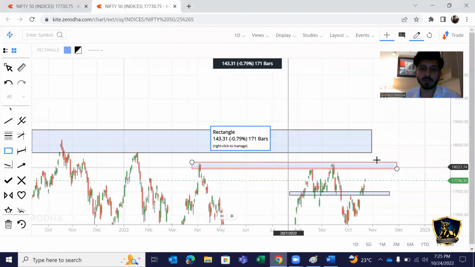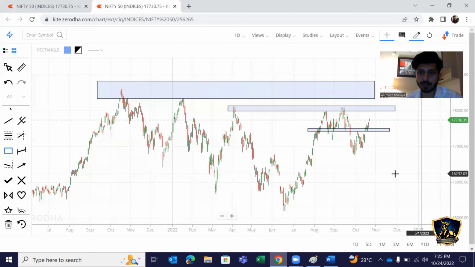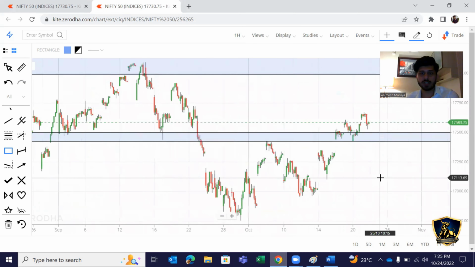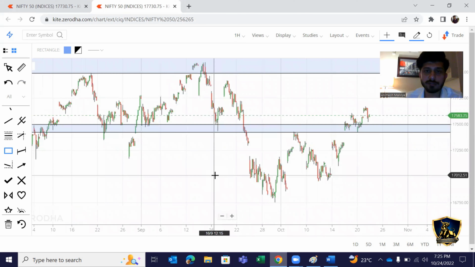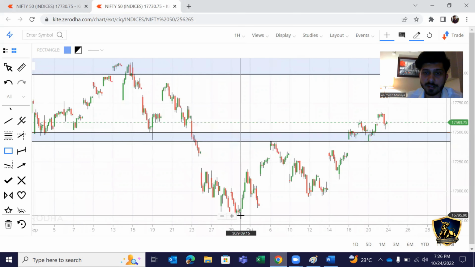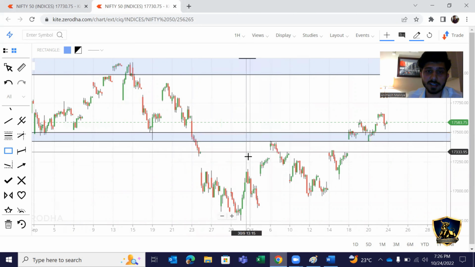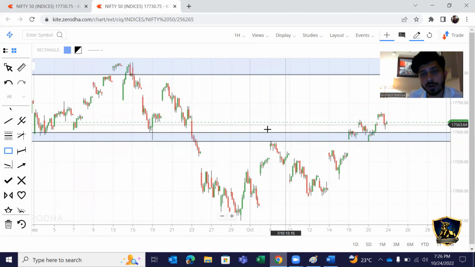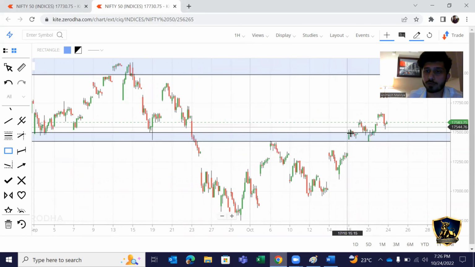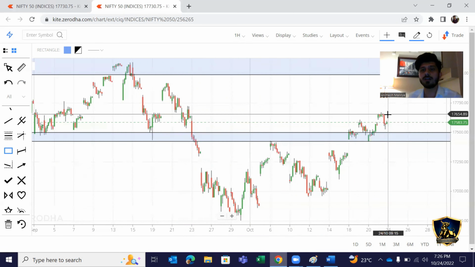So this is how we plot the daily levels whenever we have to trade. Okay, and now let's go to 1 hour candle. If you see that 1 hour candle, we can clearly see that as soon as market broke this level, whenever it came back at this point, it acted as a resistance, which initially it was acting as a support, but now it is acting as a resistance. As soon as again it broke out from here, again it started acting as a support. You see again, market has taken support from here and it went upwards.